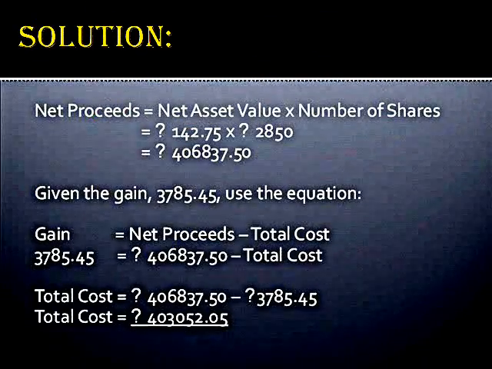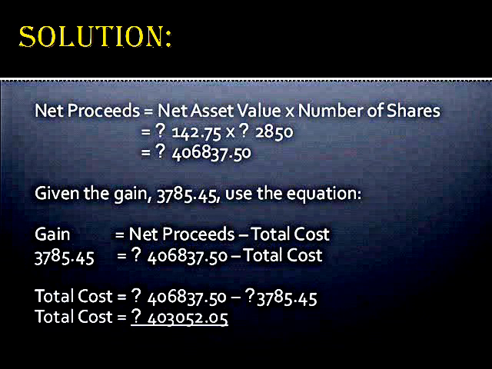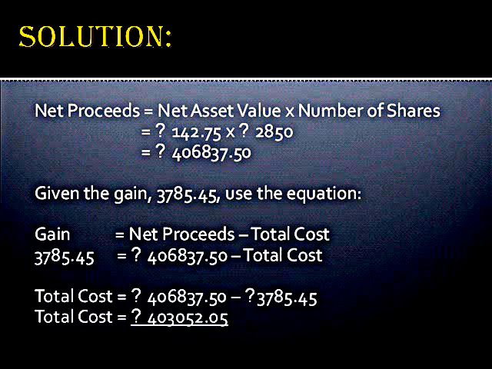Solutions. The formula is net proceeds is equal to net asset value times number of shares. So net proceeds is equal to 142.75 multiplied by 2,850. So net proceeds is equal to 406,837.50. The gain is 3,785.45.